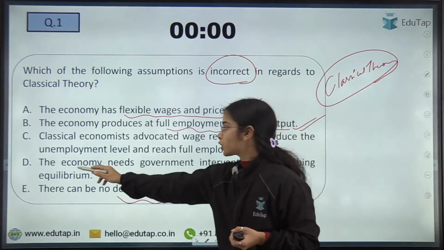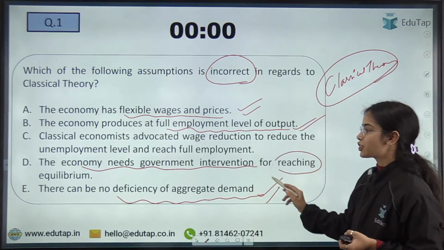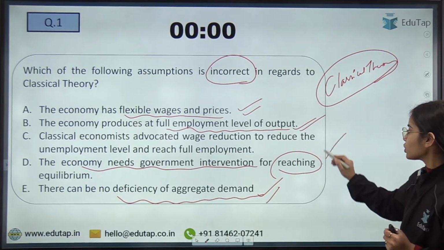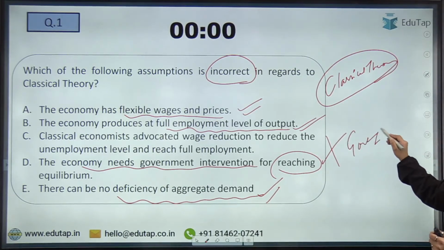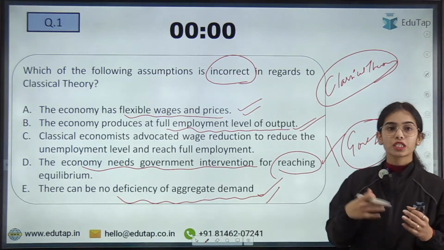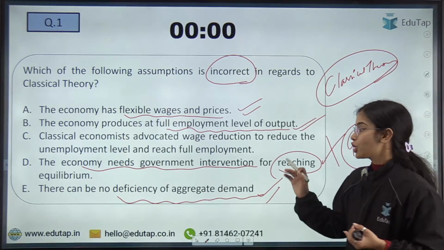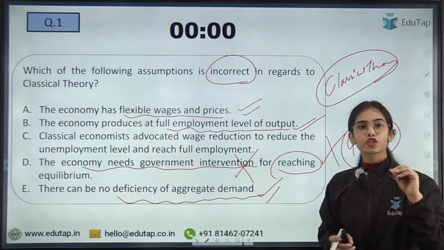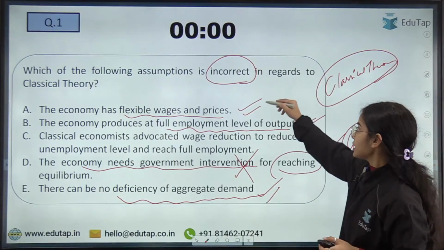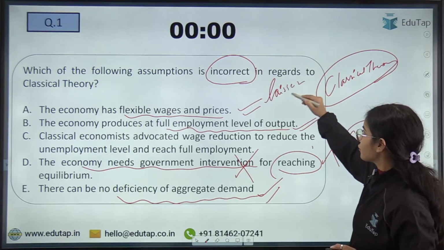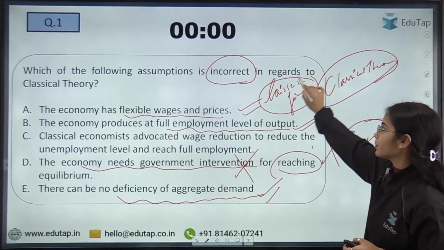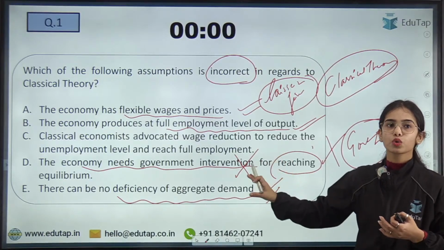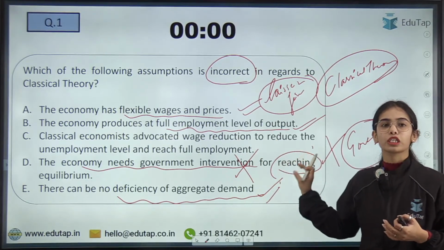That is, the economy needs government intervention for reaching equilibrium. As per the classical economists, there is no requirement of government intervention in the market, in the economy. So actually D is wrong. It is not an assumption of classical theory. Classicals actually assume laissez-faire. That means there should be minimum intervention of government in the market. The government should not be intervening much in the market. So government intervention is not required for reaching equilibrium.